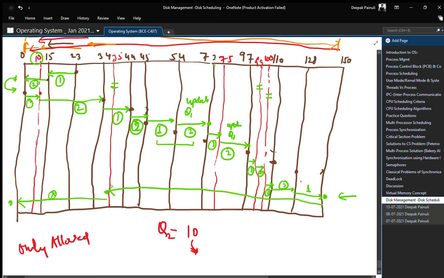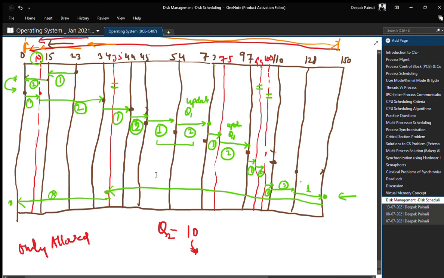Otherwise in the last step you need not go to the end for the numerical portion, but theoretically the head will move from this request to our new boundary which is 0, right? So theoretically the head will move or reposition to the last cylinder, so that when a new disk queue arrives in the system, we can satisfy those requests in an appropriate or efficient manner, right?